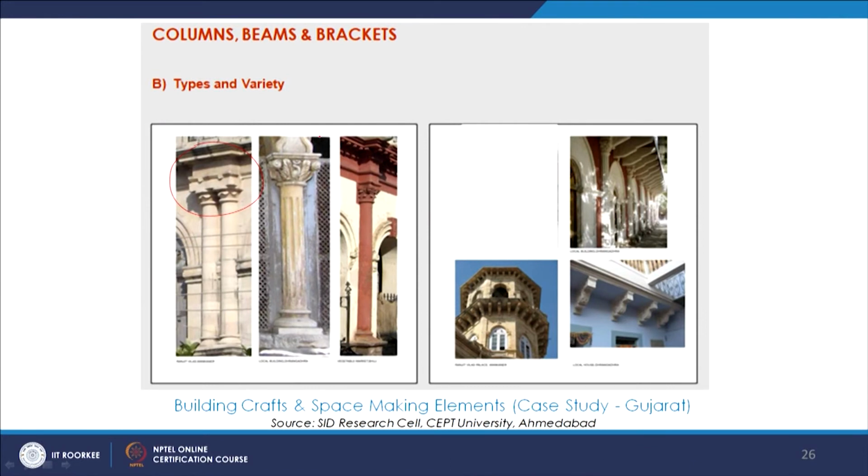More. So here we see this twin column. Here this column shaft is very simple, but the capital is quite ornate. So we see all these kinds of examples. We see the brackets over here. So all of these we have just tried to put as part of this research as different space making elements, and what kind of stone craft goes with them.